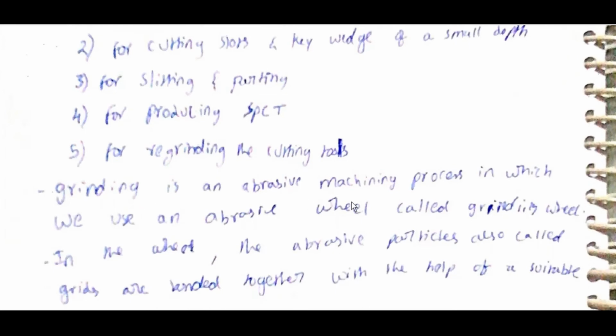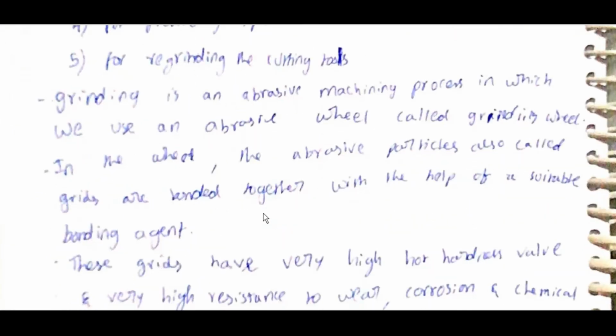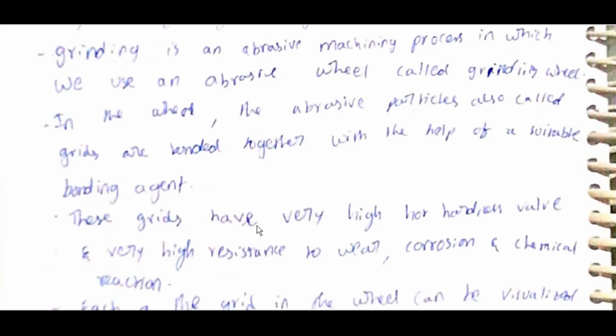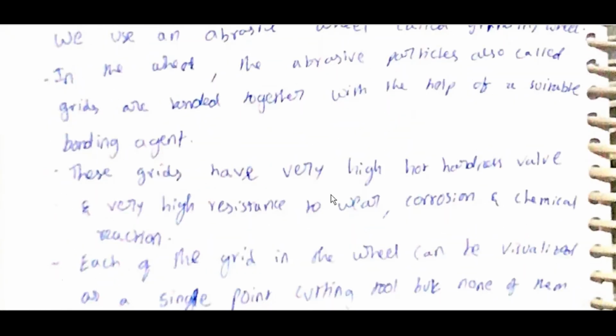Grinding is an abrasive machining process in which we use an abrasive wheel called a grinding wheel. In the wheel, the abrasive particles, also called grits, are bonded together with the help of a suitable bonding agent. These grits have very high hot hardness value and very high resistance to wear, corrosion and chemical reaction.